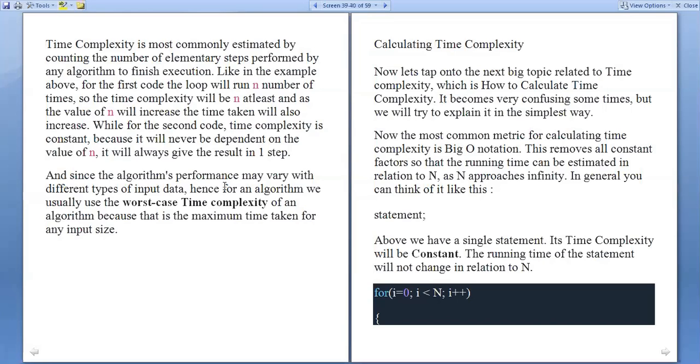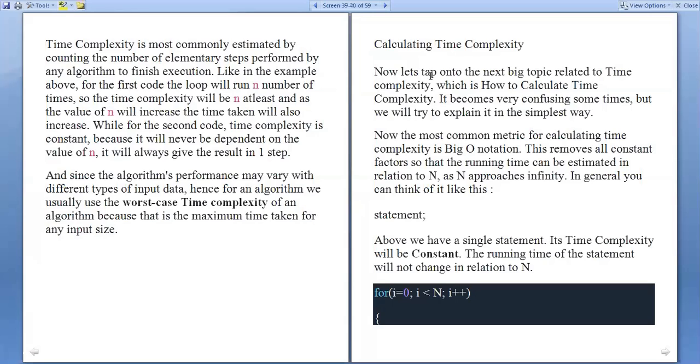So n number of comparisons are needed to reach and find the last element. That is the worst case. So to find the last element in an array in linear search, it takes O of n time, whereas to find the first element, it takes only O of 1. So for time complexity, we have best case and worst case, and the worst case is n, the maximum time taken.